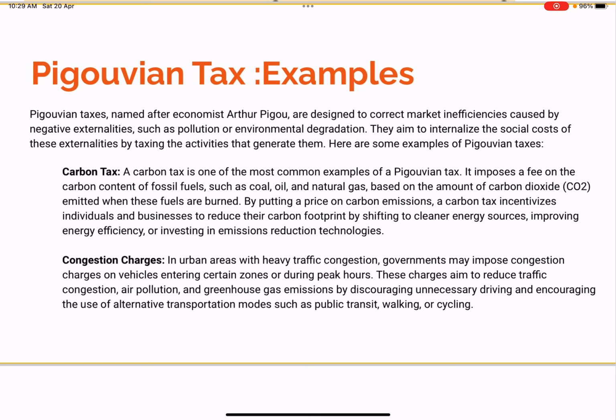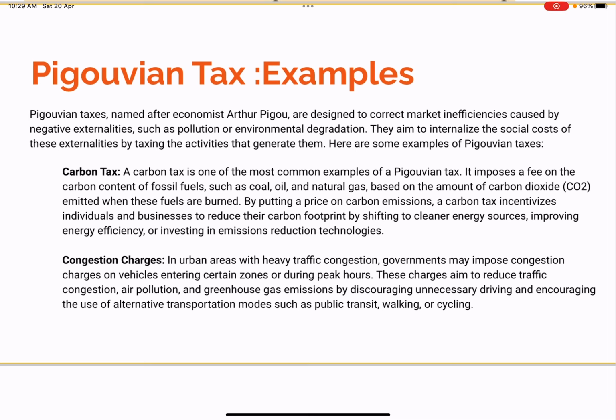So, we have taken some examples of negative externalities, the most famous one being pollution or environmental degradation. What he says is that those negative externalities result in an inefficient market outcome, and if you still want an efficient market outcome, then we need to internalize the social cost of these externalities by taxing them. So here are some examples of the Pigouvian taxes.